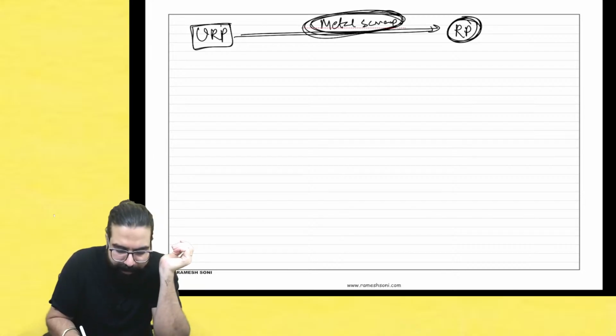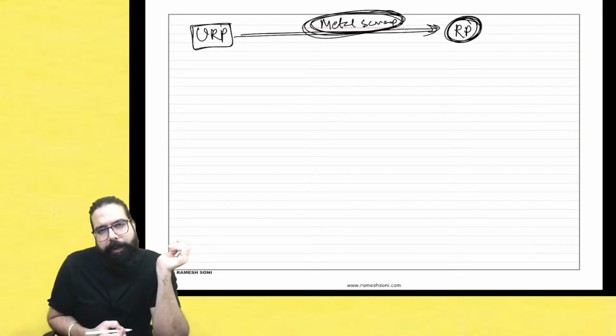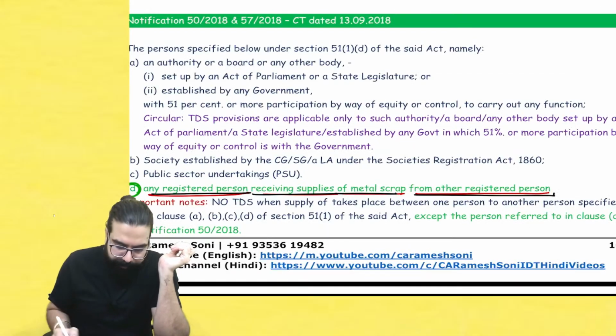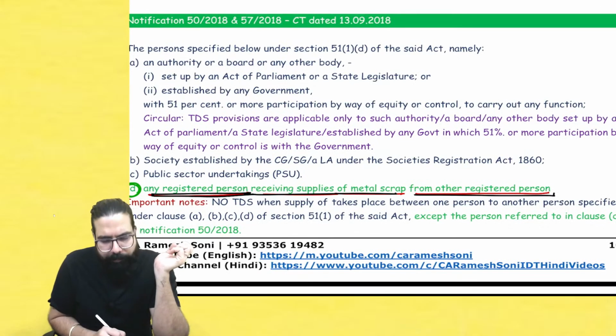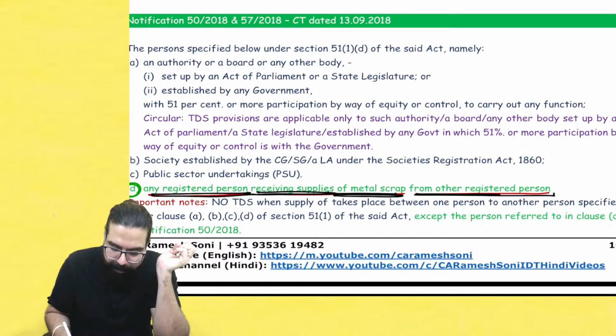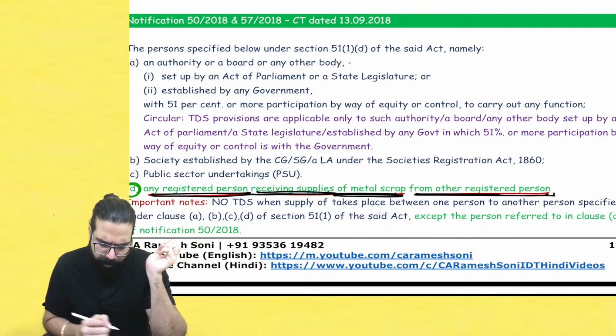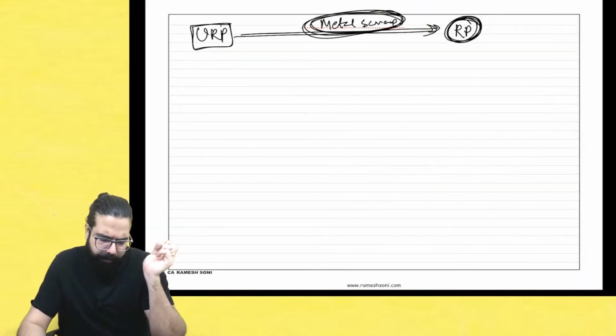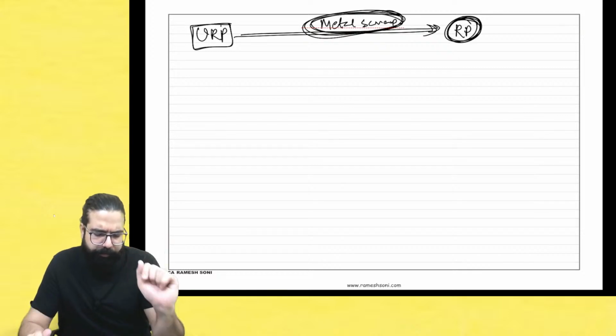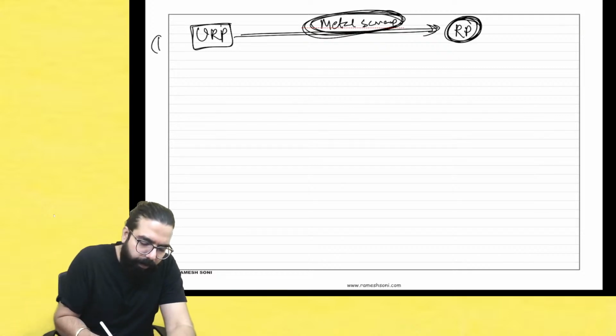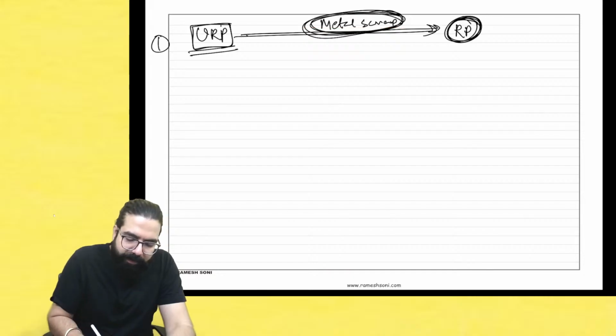He is supplying metal scrap to a registered person. Then remember one thing. Baba, 1 minute. Just give me a second. Unregistered person, if he is supplying metal scrap to registered person, then reverse charge mechanism was applicable.